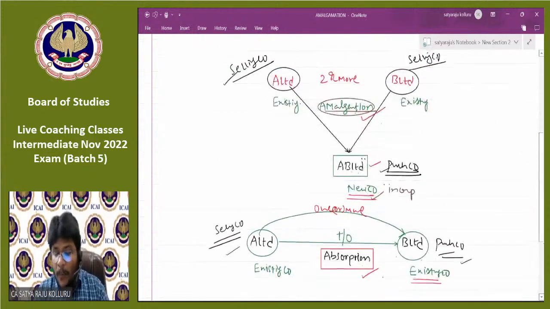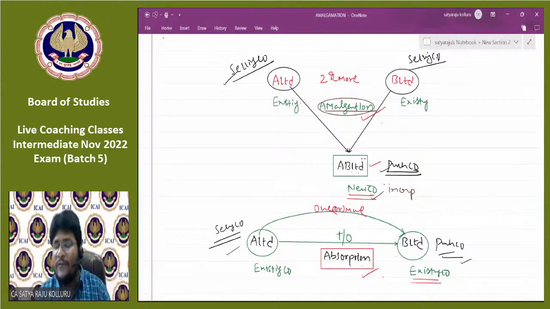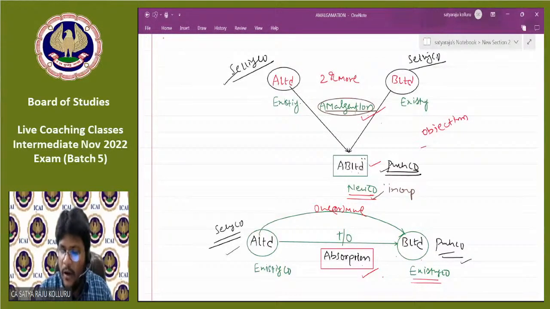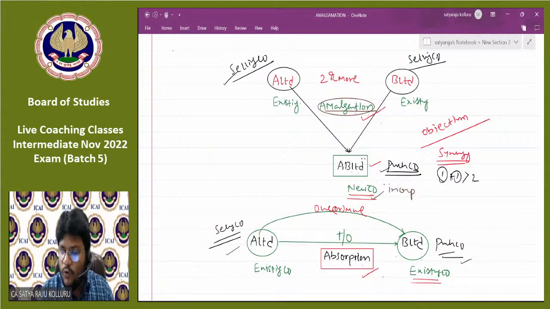But whenever I use the word amalgamation, it includes absorption. The objective in case of amalgamation and absorption is not to depict the true and fair picture of the existing companies. The objective is quite different. Maybe the objective is to get the synergy benefit. What is the meaning of synergy benefit, sir? Synergy means 1 plus 1 is greater than 2.